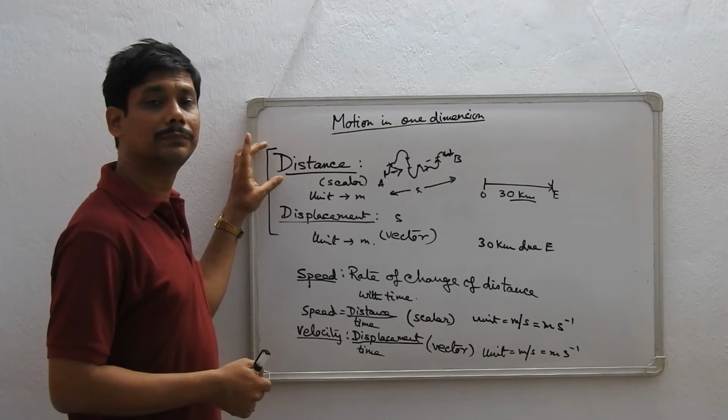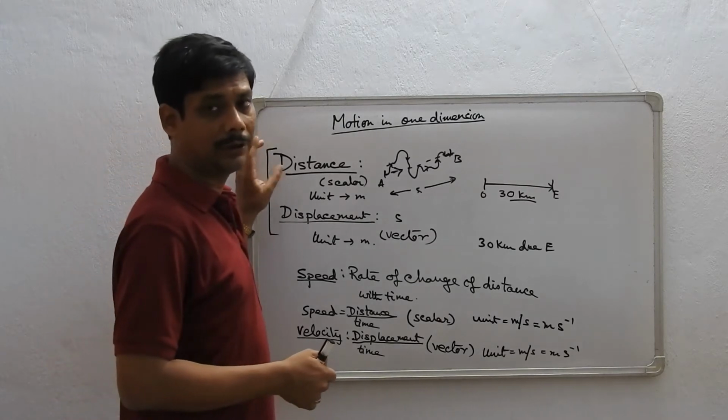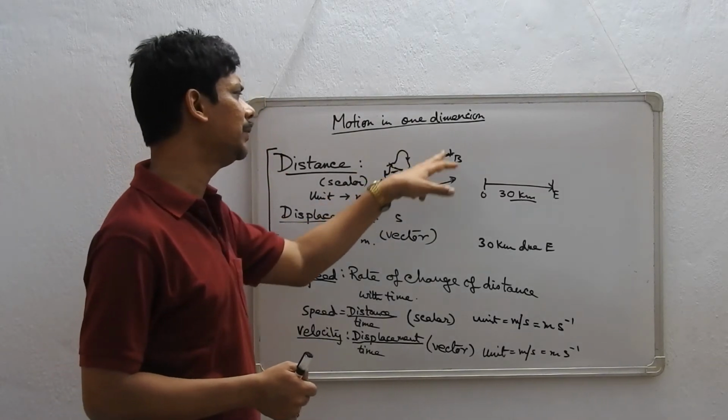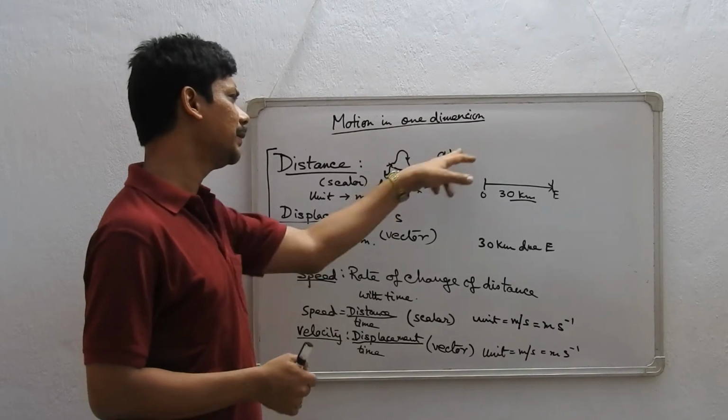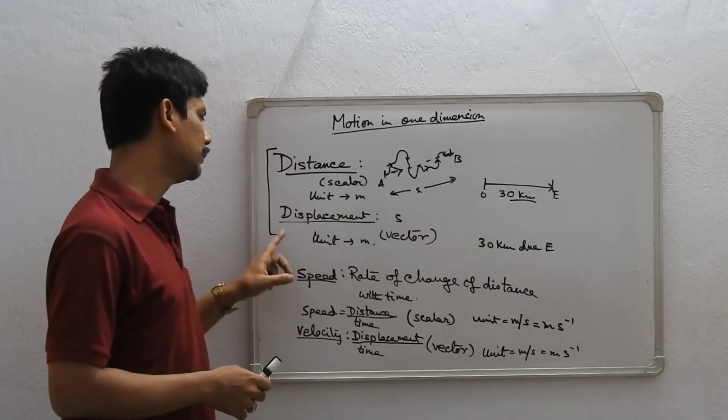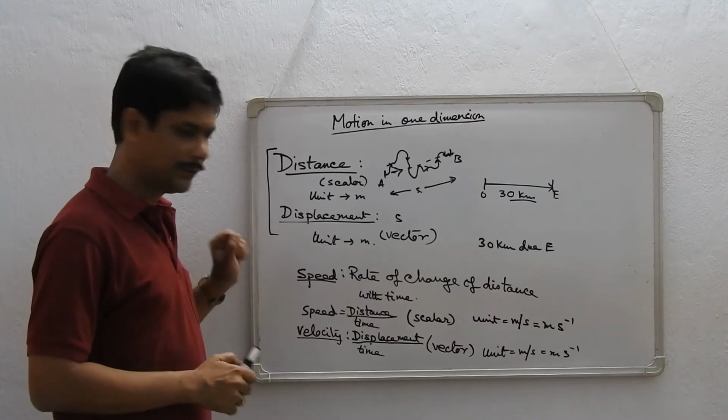Distance traveled by a body is always greater than the displacement. You can see it now. The length of the curved line is much greater than the straight line. Right? So these are some of the differences.